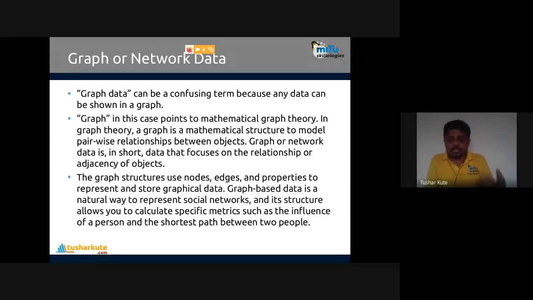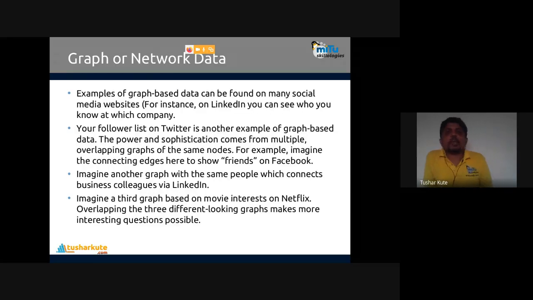Let's see this one. Examples of graph-based data can be found on many social media sites. For instance, on LinkedIn, you can see which company we know. Your followers list on Twitter is another example of graph-based data. The power and sophistication come from multiple overlapping graphs on the same nodes. For example, imagine connecting edges to show friends on Facebook. I just told you about it.